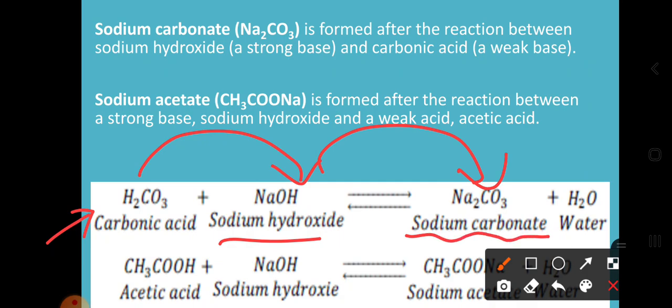In a similar way, sodium acetate. Where do we get sodium acetate? When the reaction takes place between acetic acid and sodium hydroxide. Here Na will react with CH3COO, making the bond formation, resulting in sodium acetate with the formation of water. So this is our example of sodium acetate.